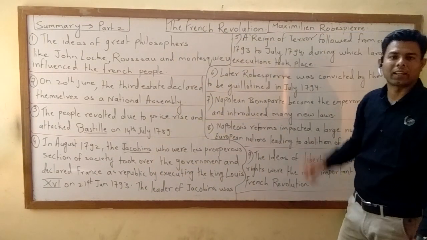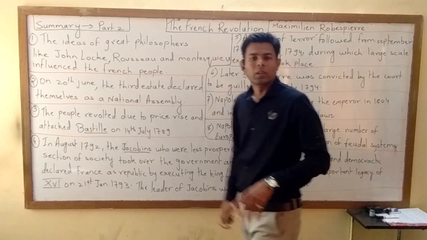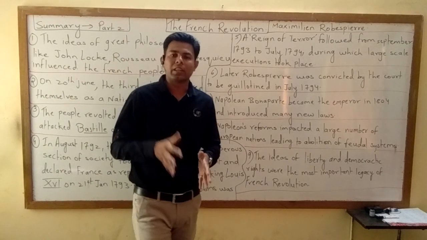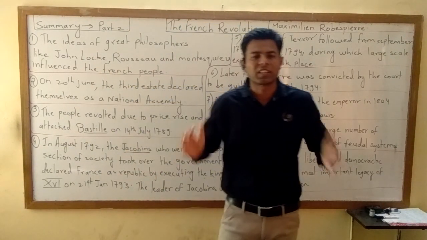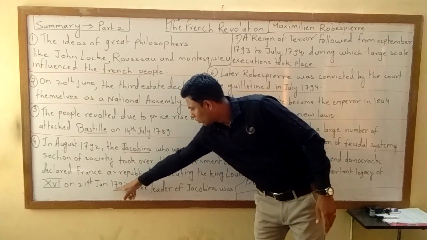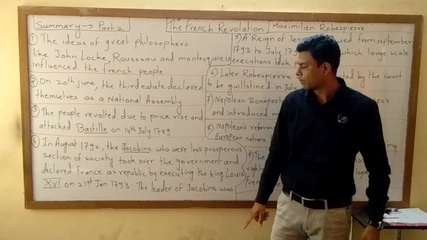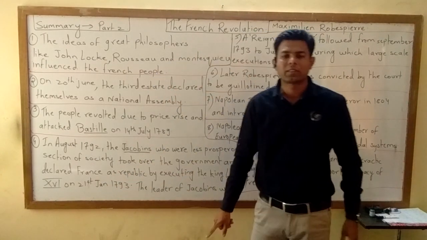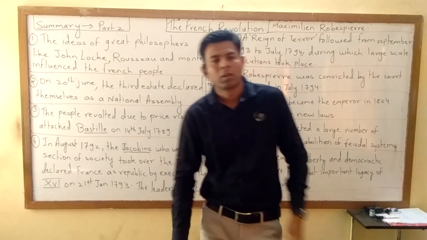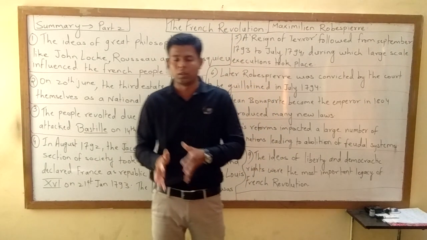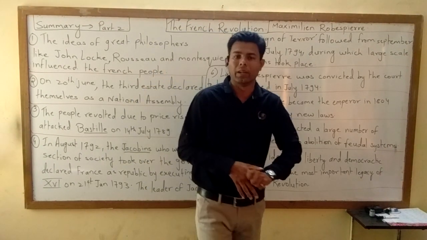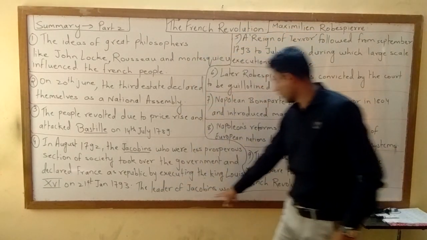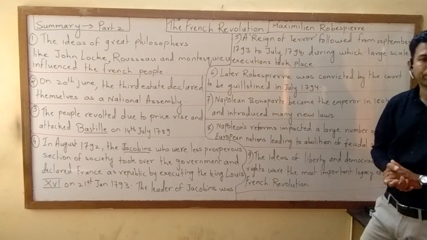Maximilian Robespierre was their leader. And what did he do? This leader, Maximilian Robespierre, along with his people, killed Louis XVI on 21st January 1793. Finally, King Louis XVI was executed by the people, especially Maximilian Robespierre. The leader of the Jacobins was Maximilian Robespierre.